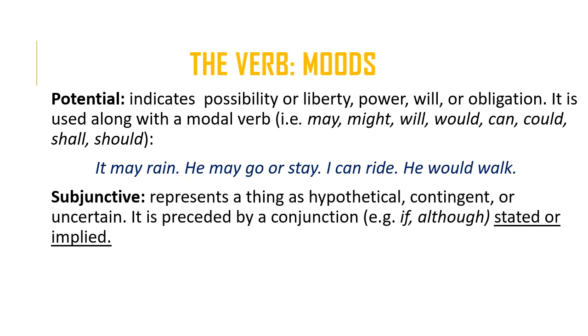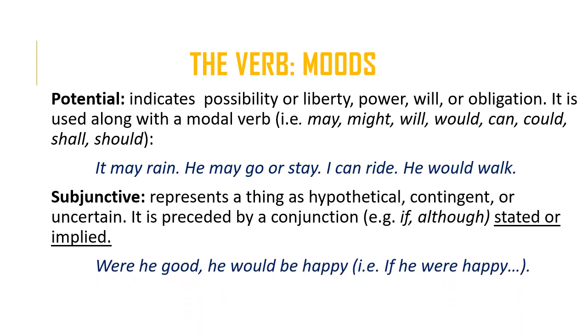The subjunctive mood represents a thing as hypothetical, contingent, or uncertain. It is preceded by a conjunction, for example, if, although, which is either stated or implied. So in the sentence, were he good, he would be happy, what is implied is that if he were good, he would be happy.